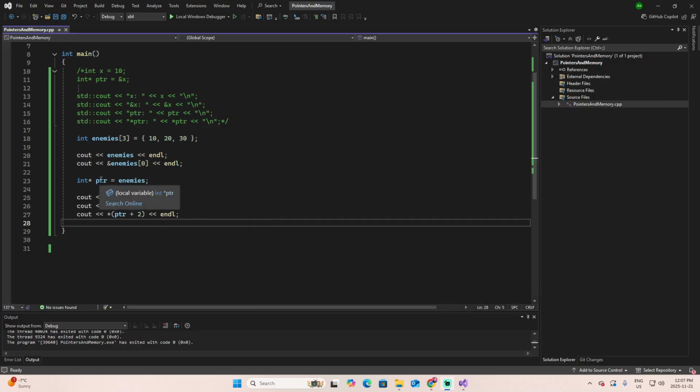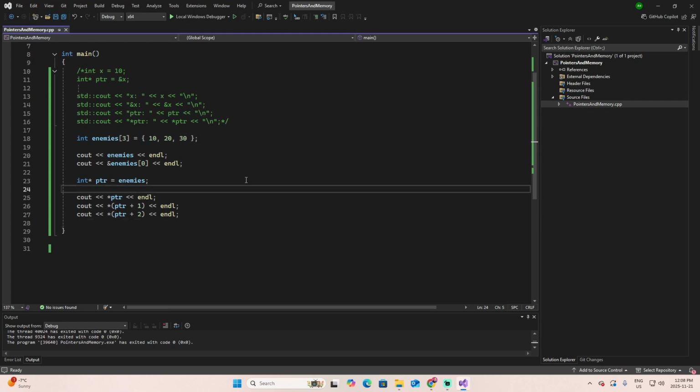Refreshing, the pointer just points to this address, but because we use the asterisk to dereference, then we get what is inside that address. By default, it will be position 0. And by adding pointer plus 1 or plus 2, we get to the other elements inside the array. And because we also use the dereference, then we got that value.